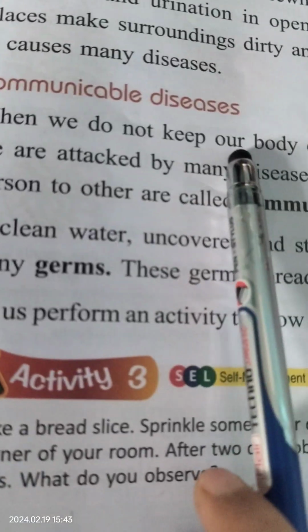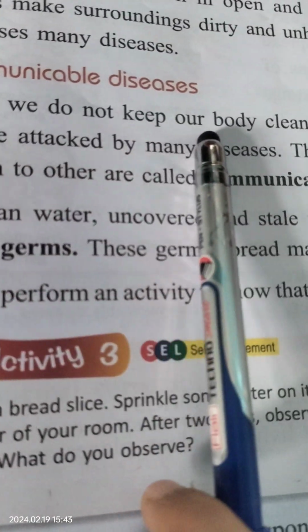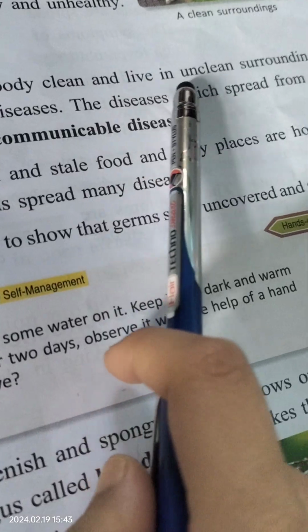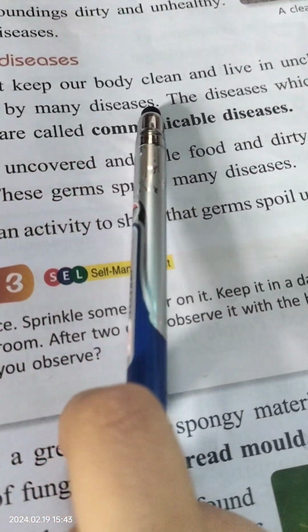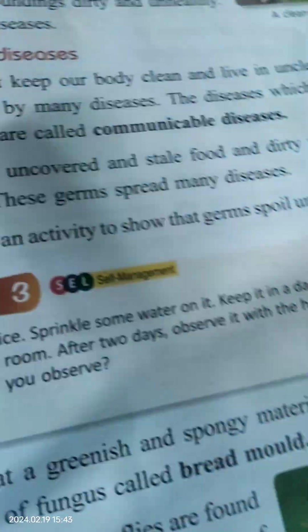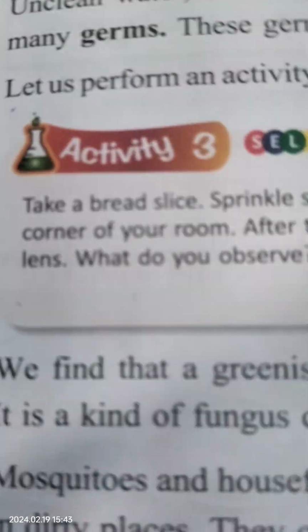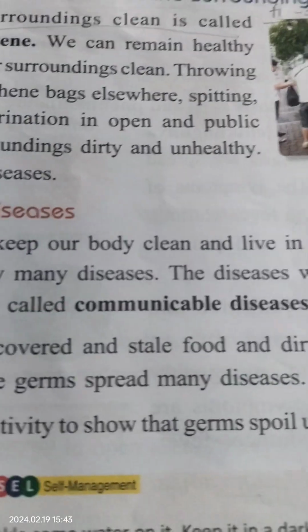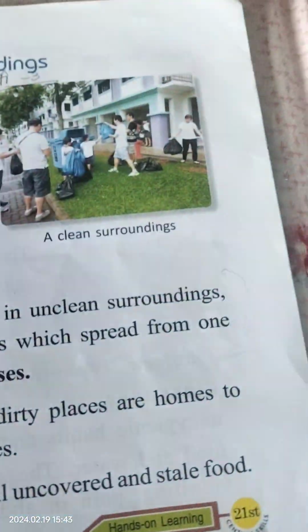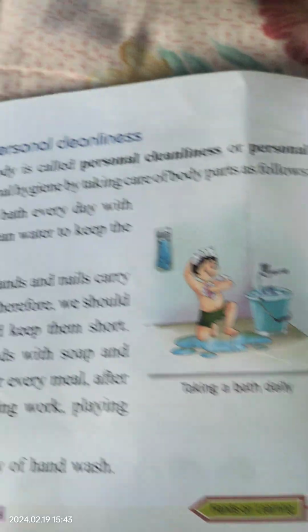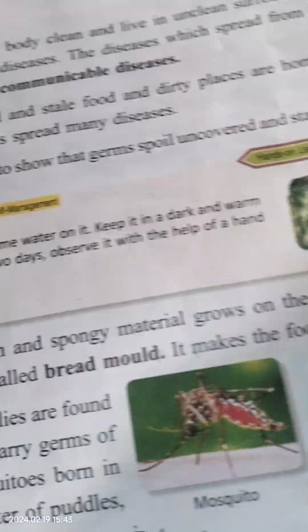Communicable diseases. When we do not keep our body clean and live in unclean surroundings, we are attacked by many diseases. The diseases which spread from one person to another are called communicable diseases. Last time we studied that keeping the surrounding clean is called community hygiene, and keeping our own body clean is called personal cleanliness or personal hygiene.